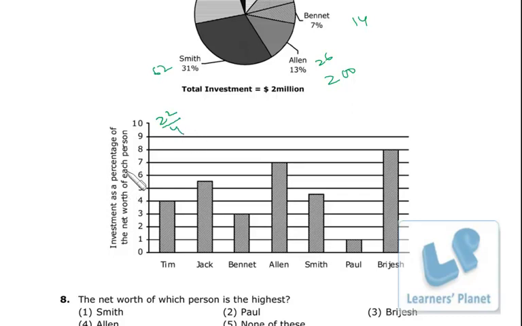Let me explain once again. Suppose Tim's net worth is X, and 4% of X is 22. So X is equal to 22 by 4%, but in the denominator I'll be getting percentage everywhere, so I'm just deleting it. No need to write it because we just have to make the comparison. So Tim is 22 by 4.